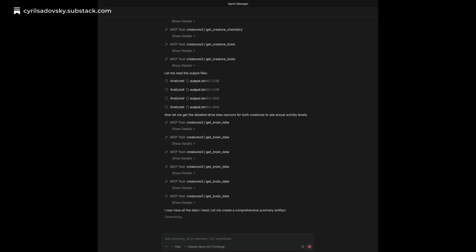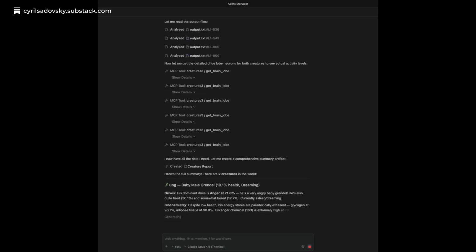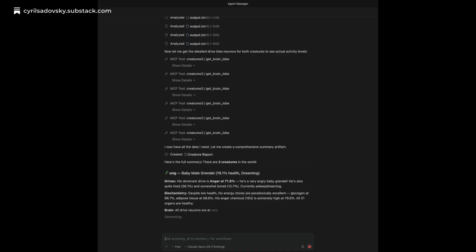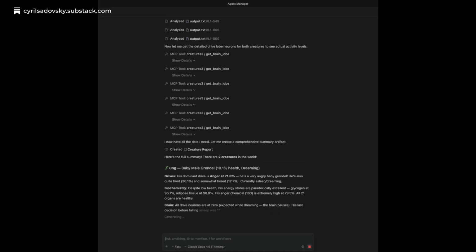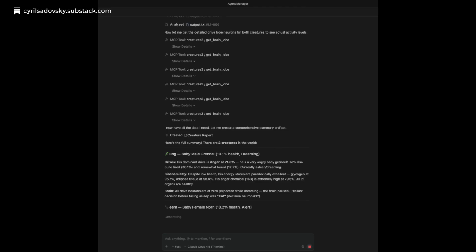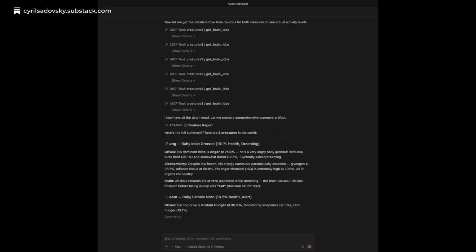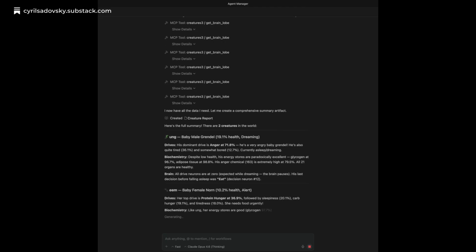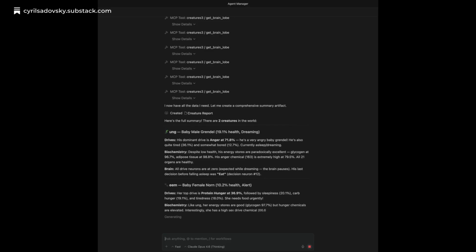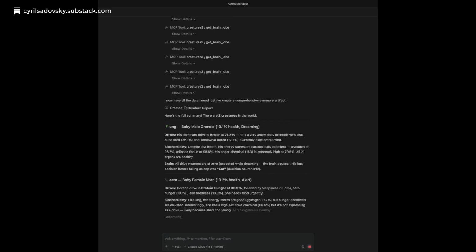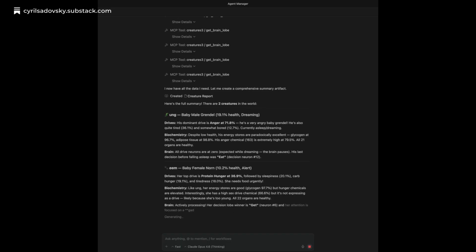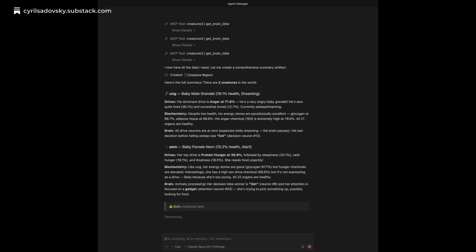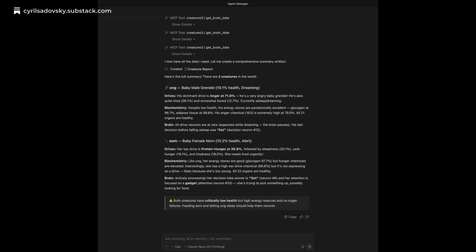For each creature, it tells me their drive levels, hunger, tiredness, anger, interprets the biochemistry, flags that both creatures have critically low health despite high energy reserves, and reads the decision lobe to tell me what each creature was last thinking about. The Grendel's last decision before falling asleep was eat. The Norn is actively trying to get a nearby gadget, probably looking for food. None of this required me to open any inspector, parse any data, or write any queries.